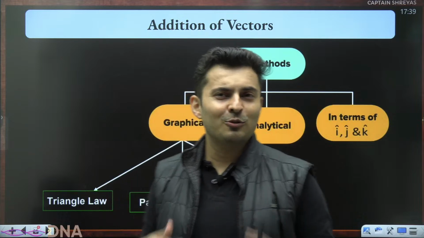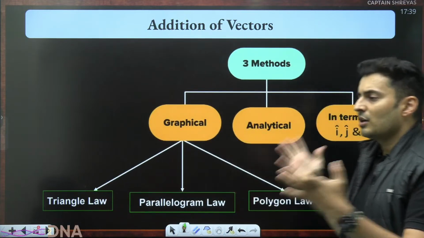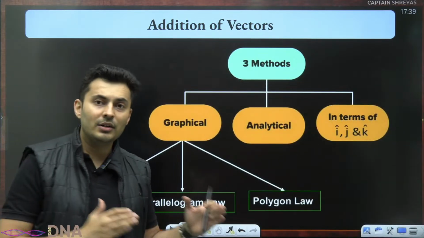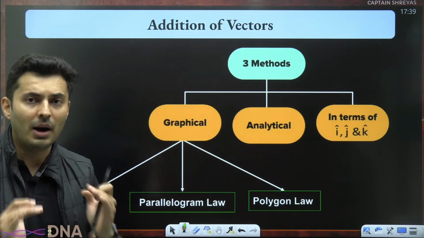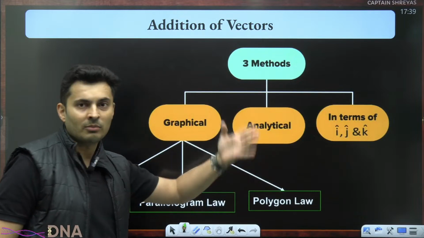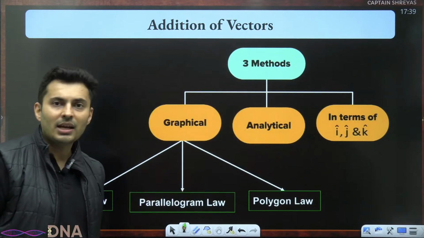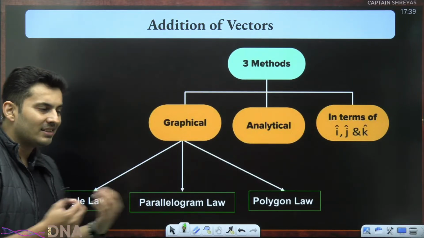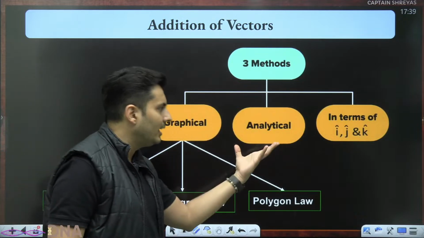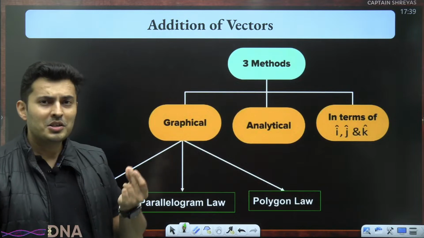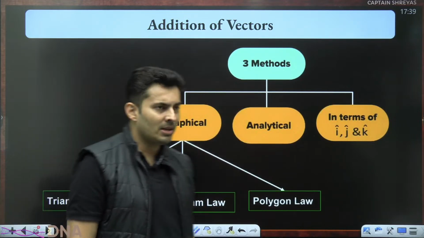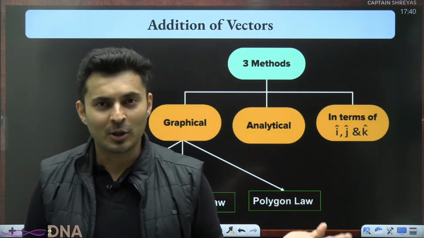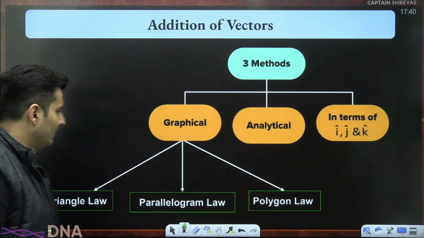Sometimes there might be some confusion as to which method to use, but with practice, I think you will be comfortable. But you should know all these methods so that you are comfortable using any one of them when the situation demands it. It's not like this is important, this is not important. There is nothing like that. Throughout physics, you will be needing all these laws. So one is graphical, meaning you use diagrammatical methods. The second one is the analytical method, where you have a formula, substitute the values and you get the answer. Sometimes it can be time consuming. The last one is the easiest one, where you represent it using IJK format. That is the easiest one. So we'll talk about all three methods.